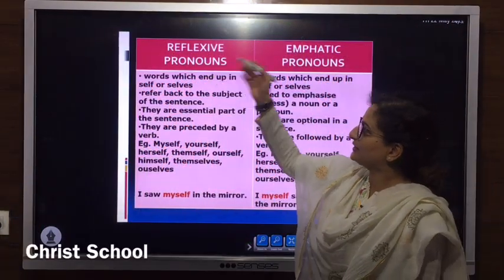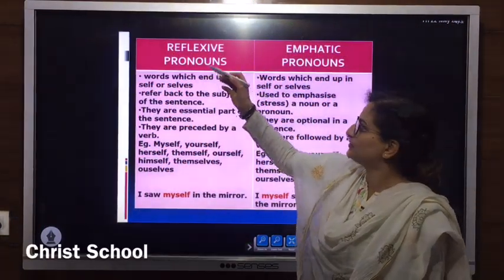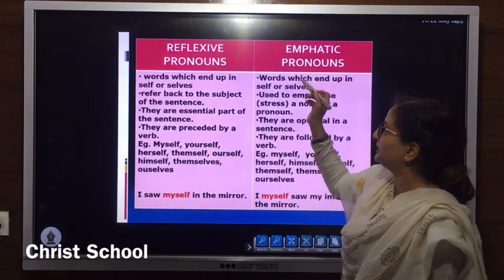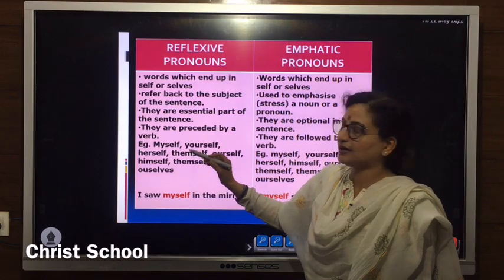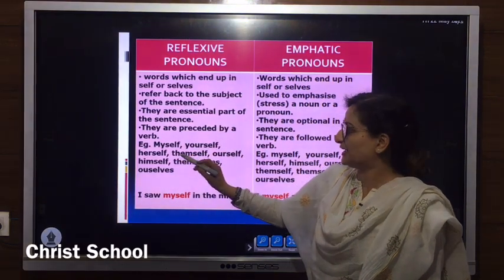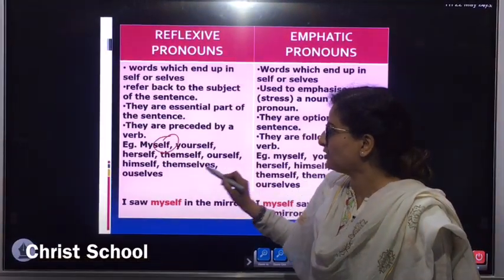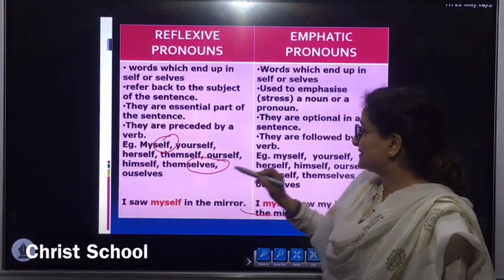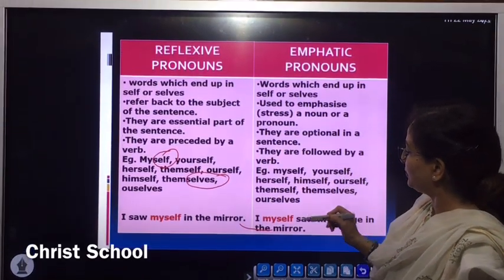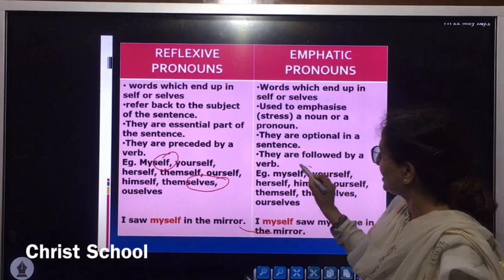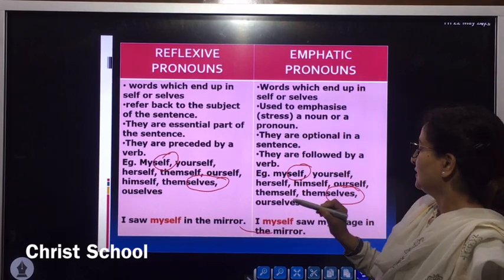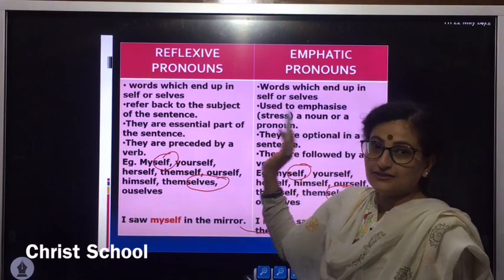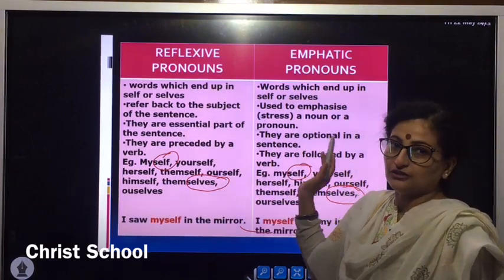Proceeding to our next classification of pronouns, that is reflexive pronouns and emphatic pronouns. Now, what are reflexive pronouns? They are the pronouns or the words ending with self or selves. Similarly, emphatic pronouns are also the words which are ending with self or selves. So what is the main difference between the two?